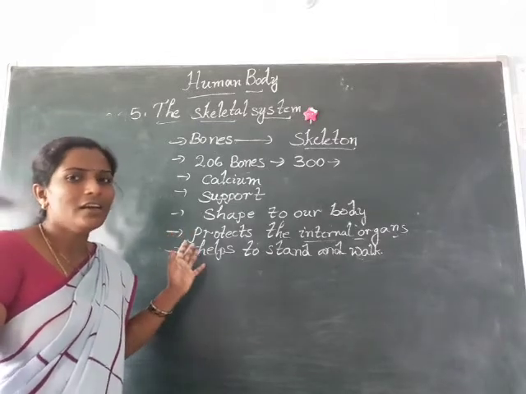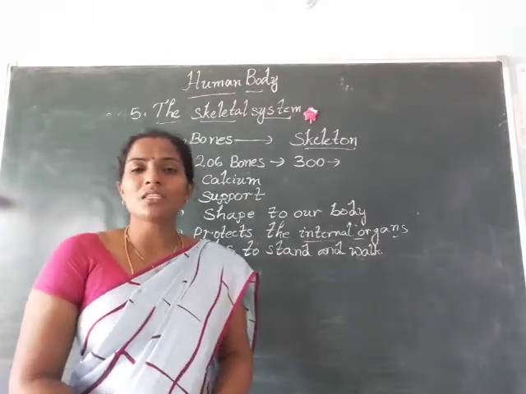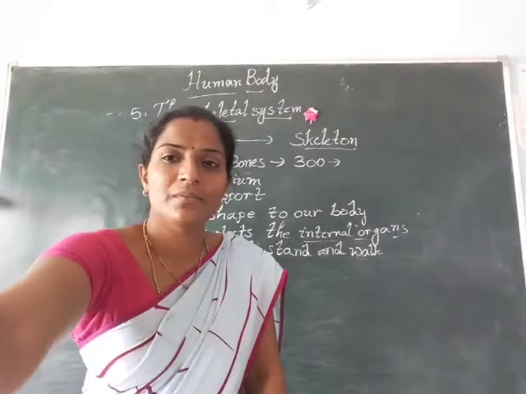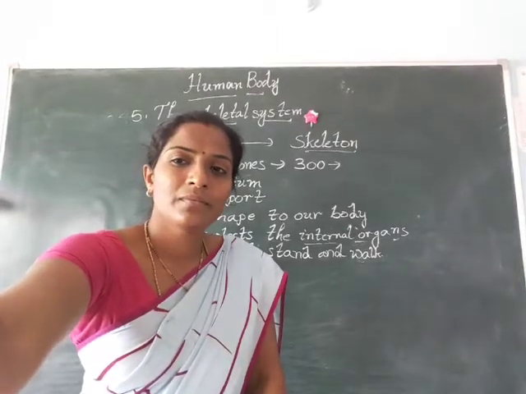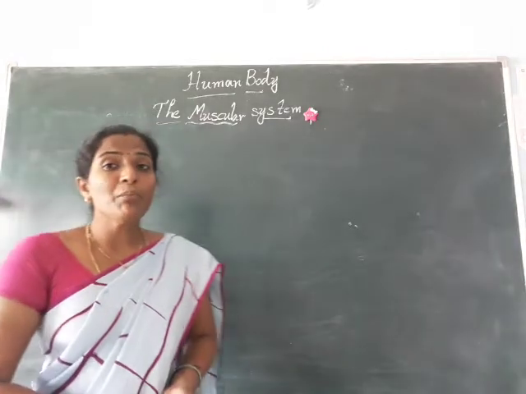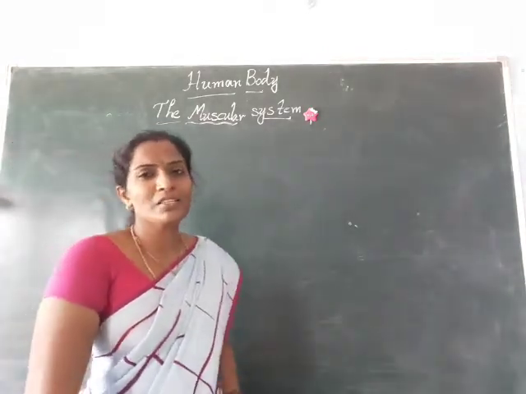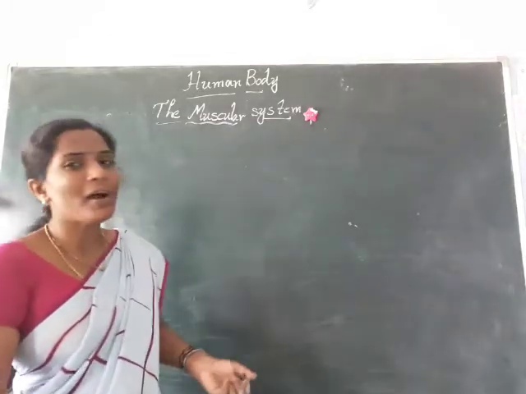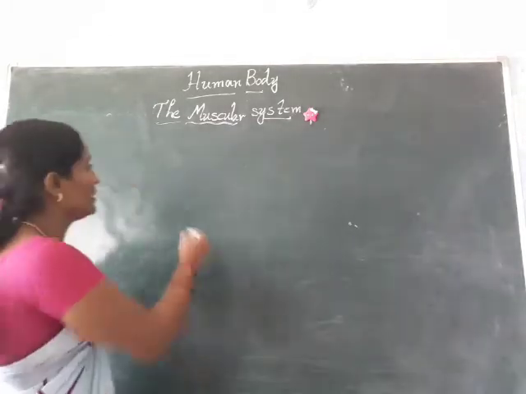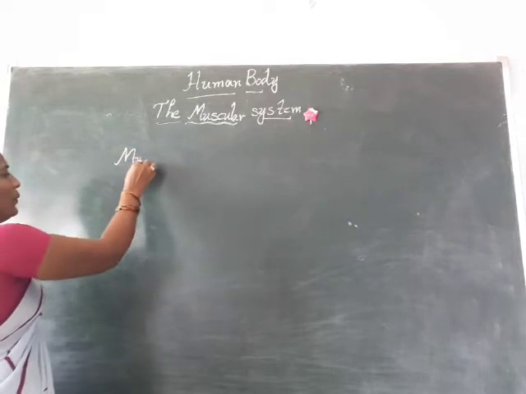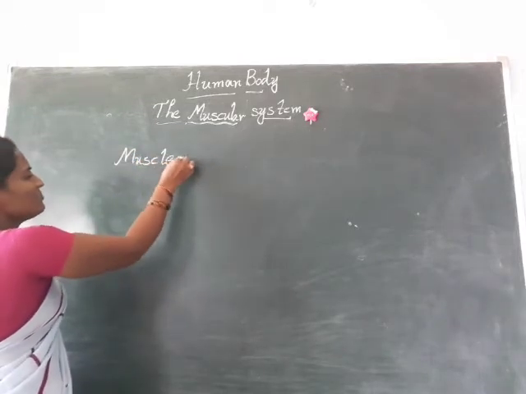Is it clear, children? Next, coming to one more system, that is the muscular system. The next important system is the muscular system. The parts present in this system are muscles, M-U-S-C-L-E-S.